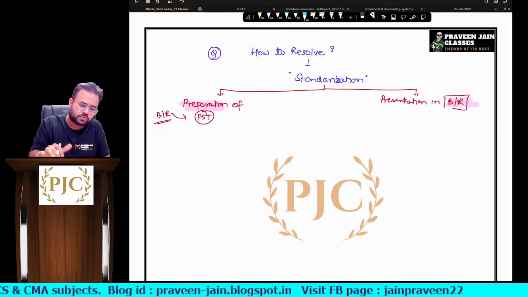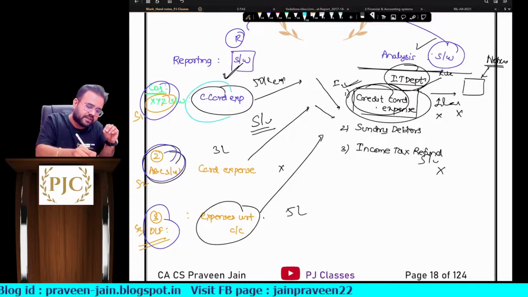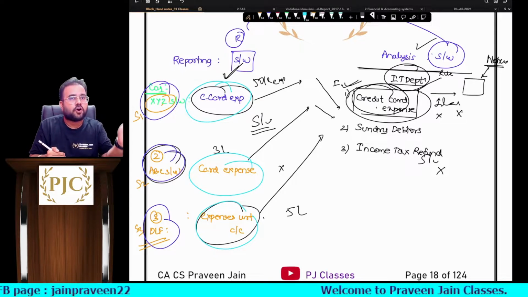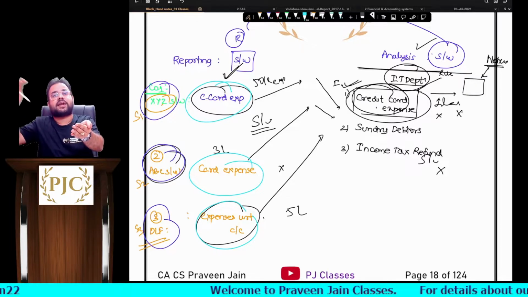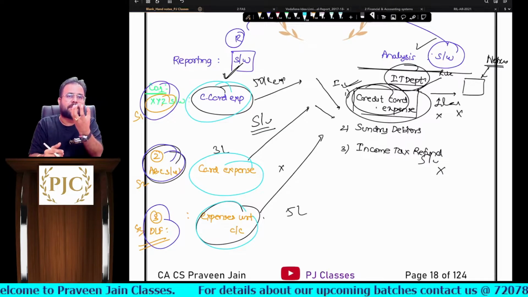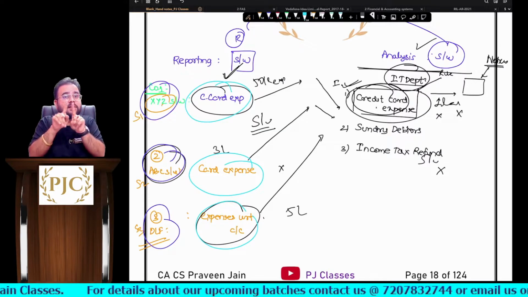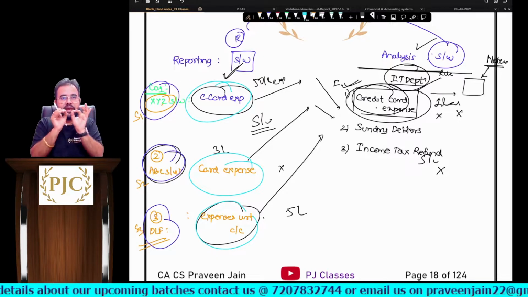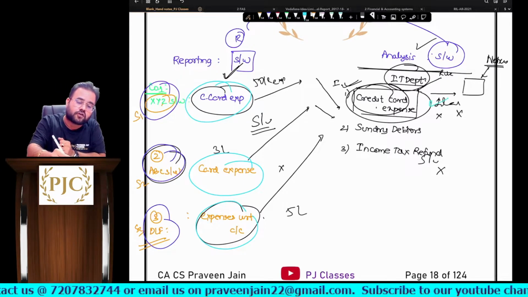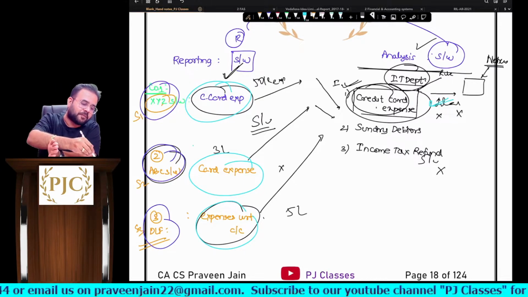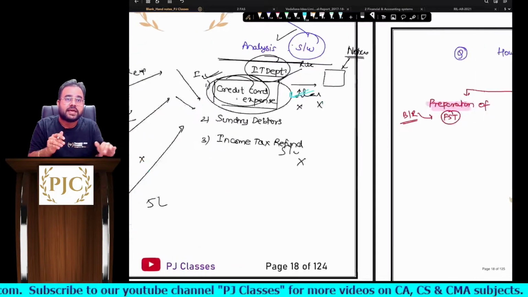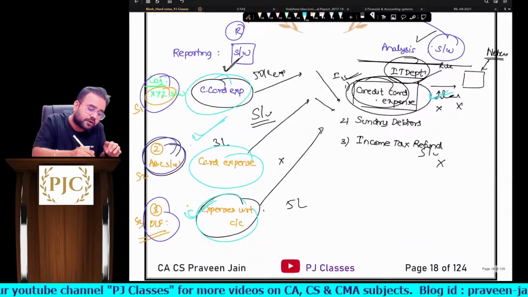Now remember, all 3 line items are the same, all 3 line items have the same meaning. Agreed. For example, I call it chapati, you call it roti, another party calls it bati. So in different languages one particular thing is called in a different manner, but everything refers to the same thing, yet our software is not able to understand. No, we have taught the software chapati as chapati only. So somebody writes some other word, somebody writes some other word, our software is not able to compare it. So here the problem is with respect to presentation.